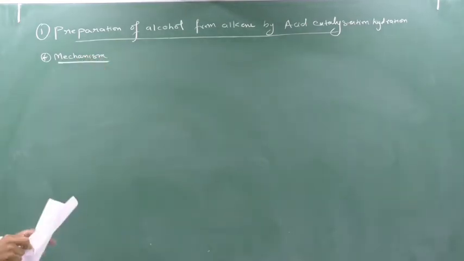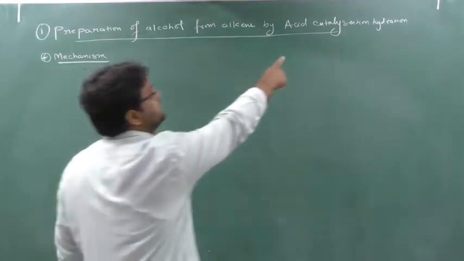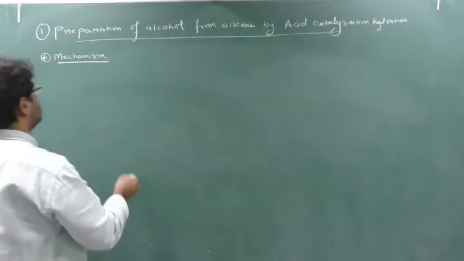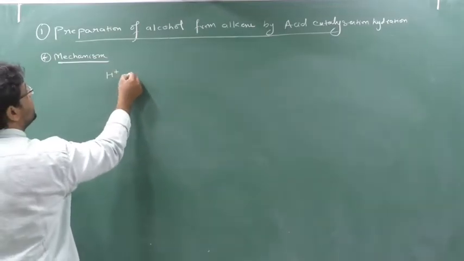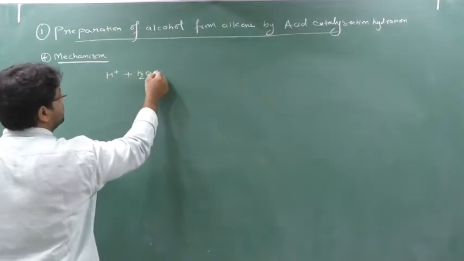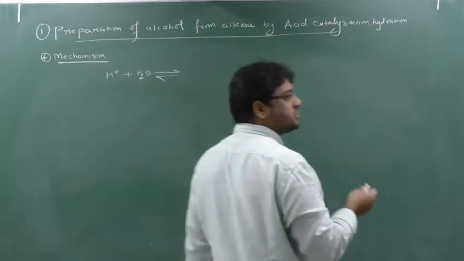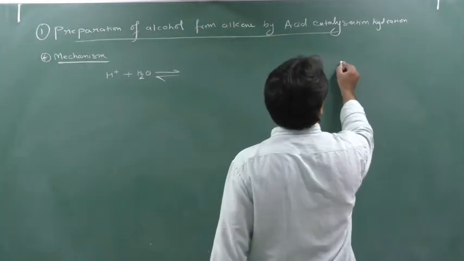See, in the mechanism, the first step, as you know, is acid-catalyzed hydration, meaning acid is reacting with what? Water. So what happens is H plus will first react with water, H2O, and forms what? It forms H3O plus, the hydronium ion. This formation you have been studying since standard 10. See, this is water.